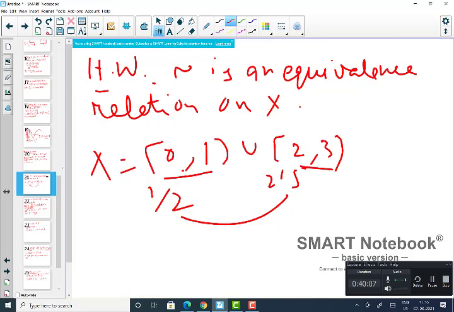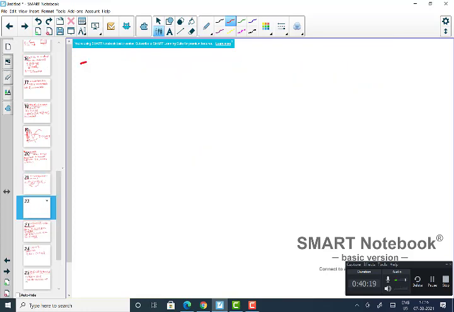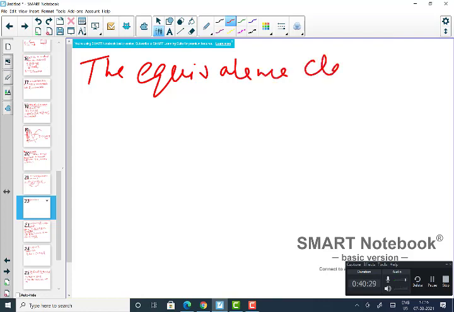So what does that mean? That means this equivalence relation will give you a partition, this is one partition and this is another partition, and these partitions are called the equivalence classes. The equivalence classes of tilde are called components.